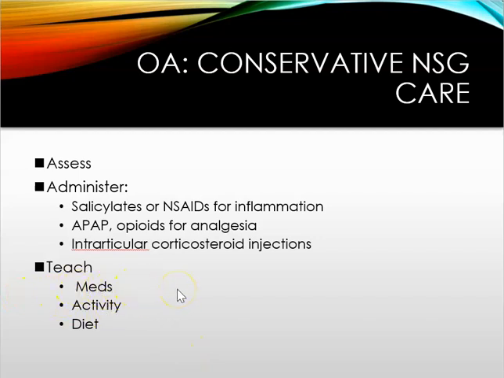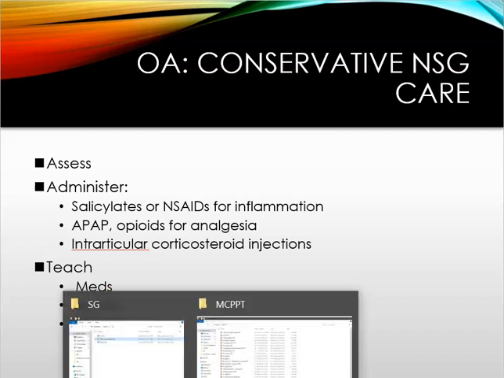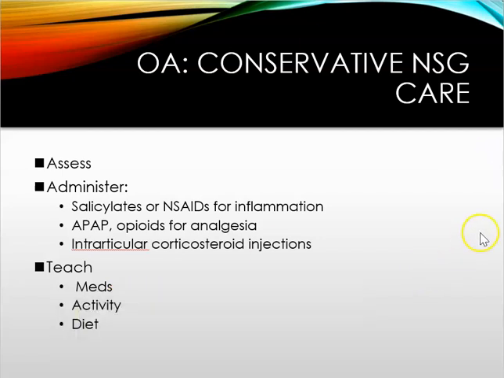So you're going to be teaching about their medications. You're going to be including activity in that education as well. Include PT for range of motion, OT if it's for ADLs. And think about it this way. Your PT is going to be your big muscle groups. Physical therapy is going to work on walking. So the big muscle groups. OT is going to be fine motor skills. So occupational therapy with ADLs.